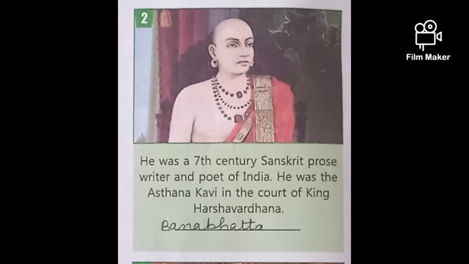Number 2 picture in front of you, you have to see whose picture this is. Inscriptions are given here. He was a 7th century Sanskrit prose writer and poet of India. He was the Asthana Kavi in the court of King Harshvardhana, and its answer here is Bana Bhatt. Bana Bhatt is the name of this poet.